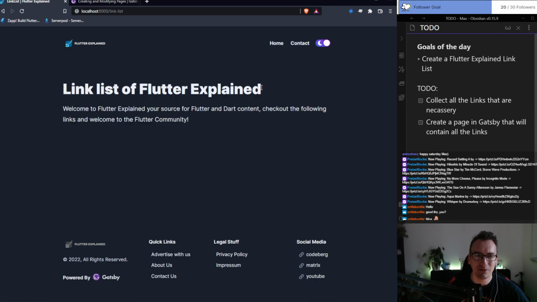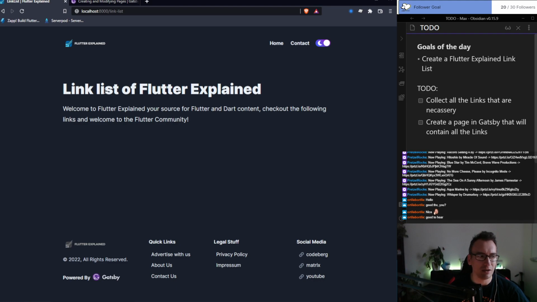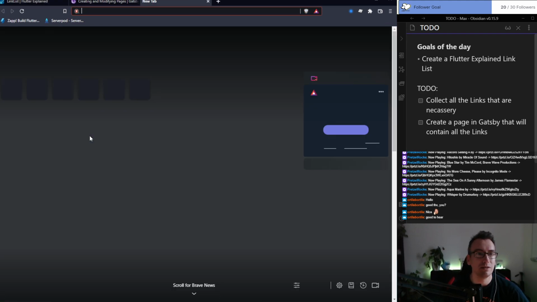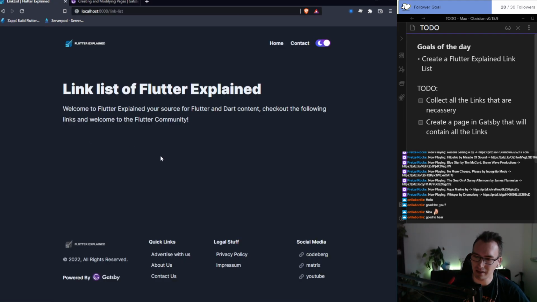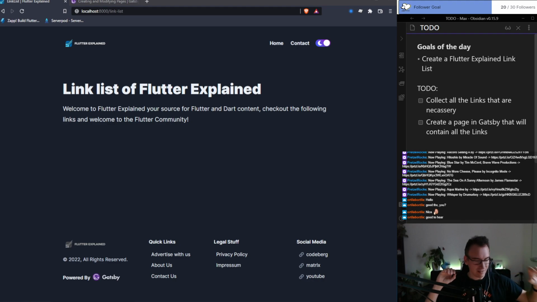So link list for Flutter Explained sounds a bit weird, or link list for Flutter Explained or something. Maybe I don't even need that. So what I could imagine is, do we still use Figma now? Is this a thing? I still have the Creative Cloud installed, so we could directly use Adobe XD. I think since they bought it yesterday, now we can also go back to Adobe XD.